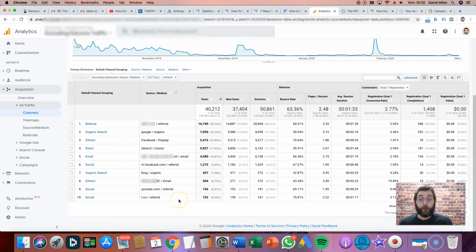And similarly with their Facebook display one, they put a capital D on display. And it turns out that the medium name is case sensitive. So if you want Google to recognize it as being part of the existing group and put it into display or email, you need to do the whole thing in lowercase. So it's a very simple answer, but not one that they'd been able to find anywhere.